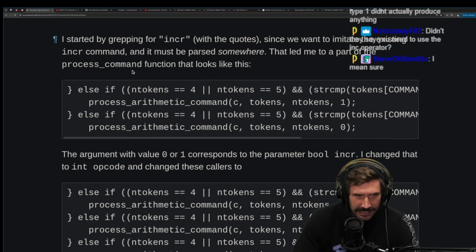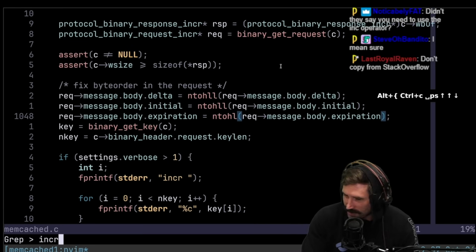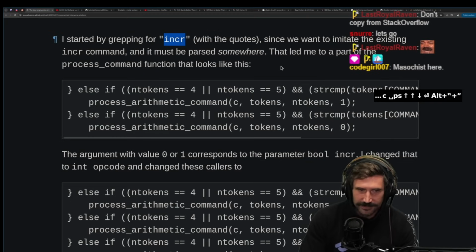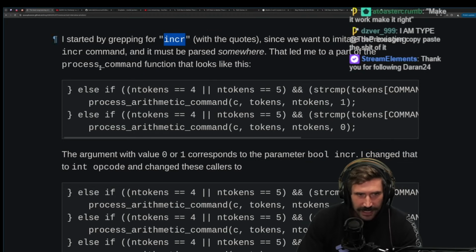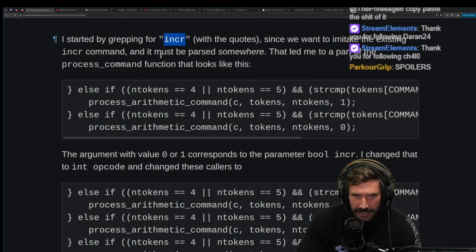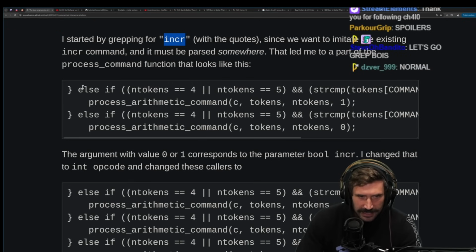Let's get masochistic. I started by grepping for incr. Okay, I feel like I started with the exact same approach, right? Since we want to imitate the existing incr command, it must be parsed somewhere. That led me to the part of the process command function that looks like this.